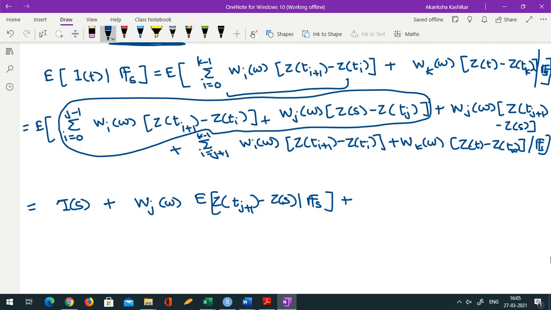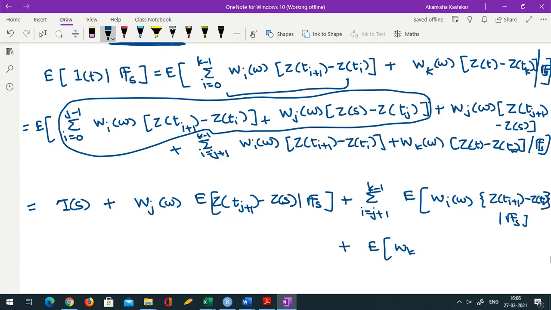Okay, so plus the sum over i going from j plus 1 to k minus 1 of the expectation of w_i(omega) times (z_{i+1} minus z_i) given Fs, plus the expectation of w_k(omega) times (z_t minus z_{t_k}) given Fs.